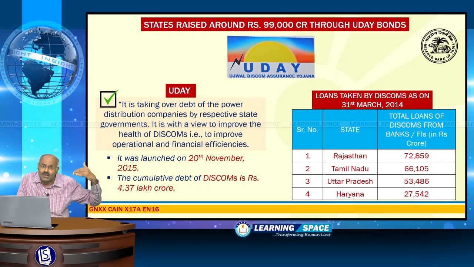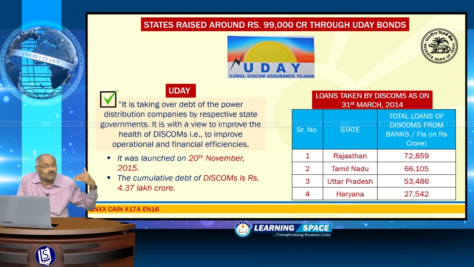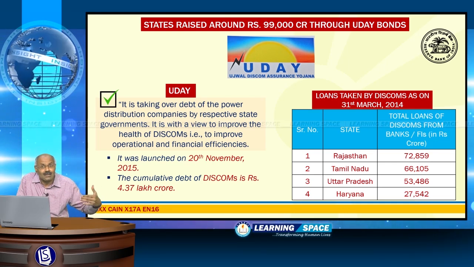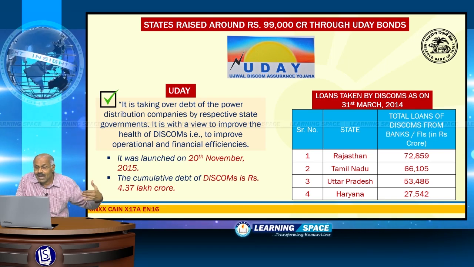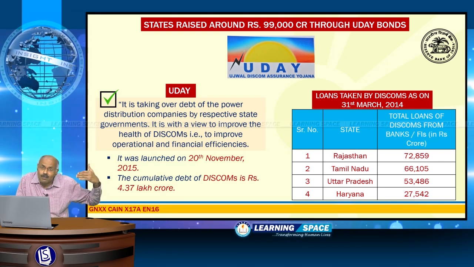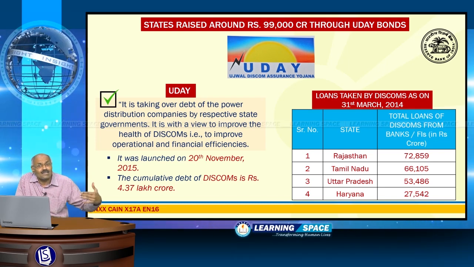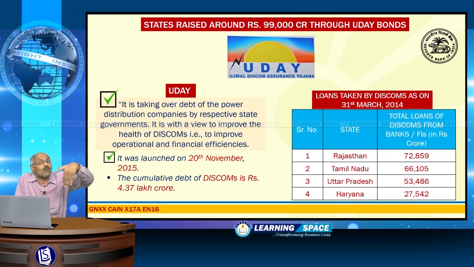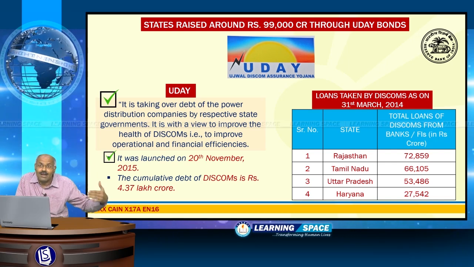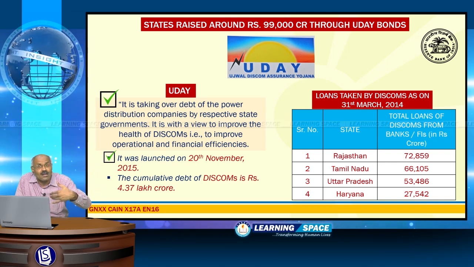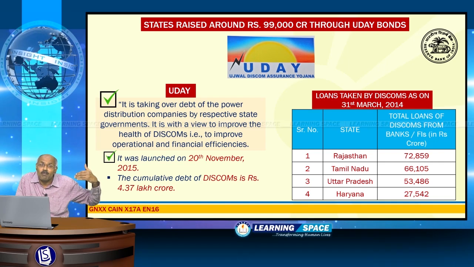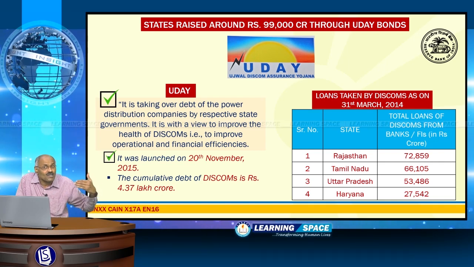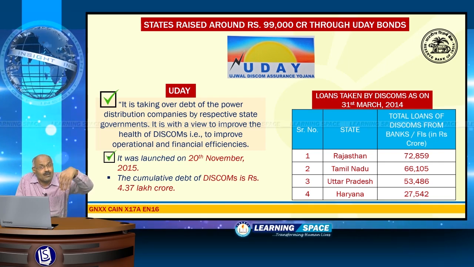Because of the poor health of power distribution companies, operational and financial efficiencies suffered badly, and for this reason the central government in November 2015 announced the scheme of Uday. Uday is Ujjwal Discom Assurance Yojana. The main purpose is to improve the operational and financial health of Discoms.